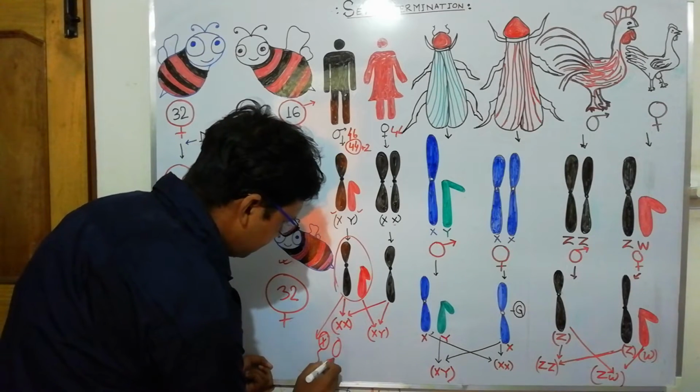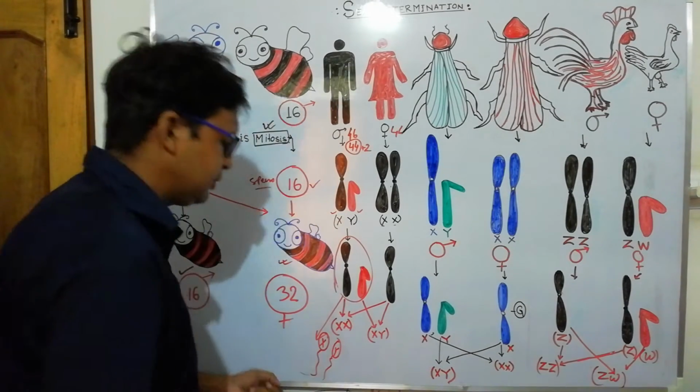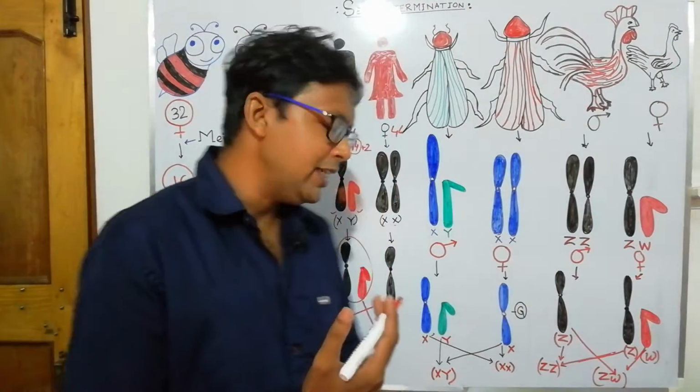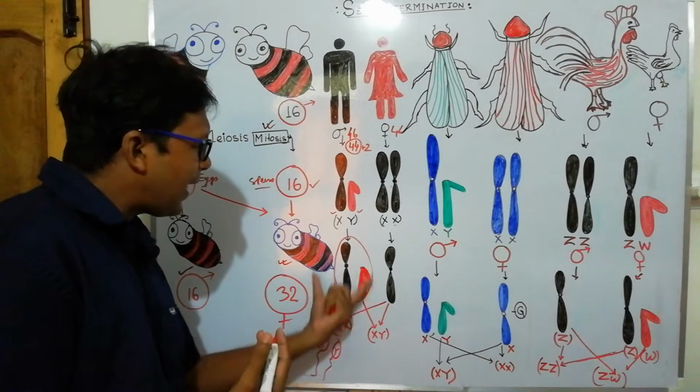Another sperm will be a Y chromosome containing sperm. So this is called male heterogamy, where the male produces 2 kinds of gametes.